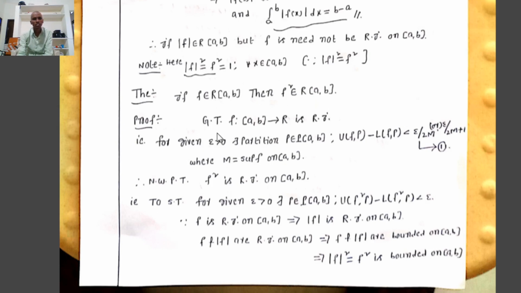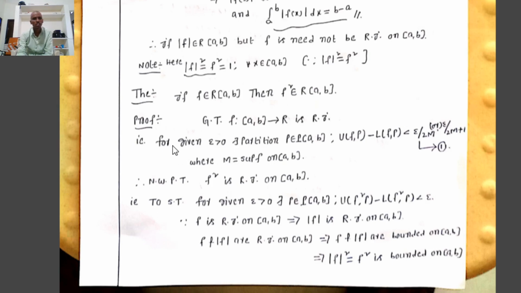The given hypothesis is that f from closed interval [a, b] to R is Riemann integrable. That is, it satisfies the necessary and sufficient condition for Riemann integrability.